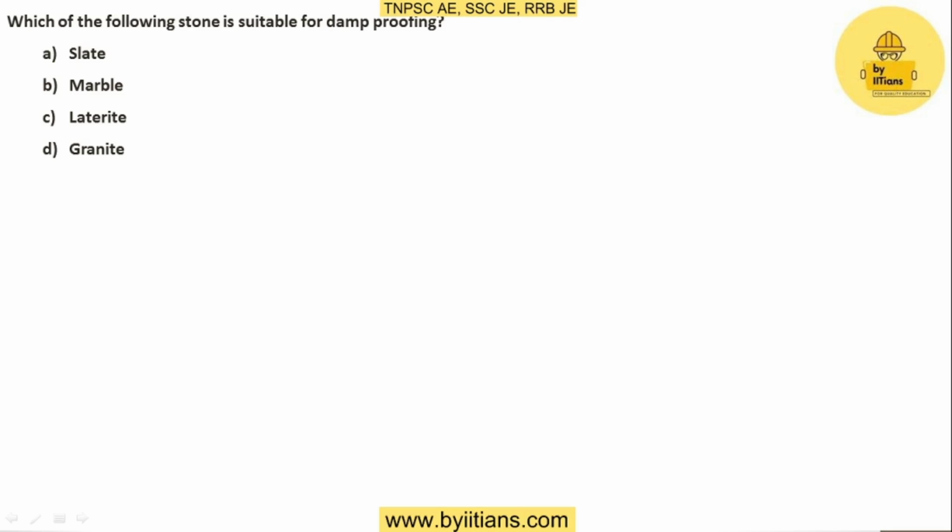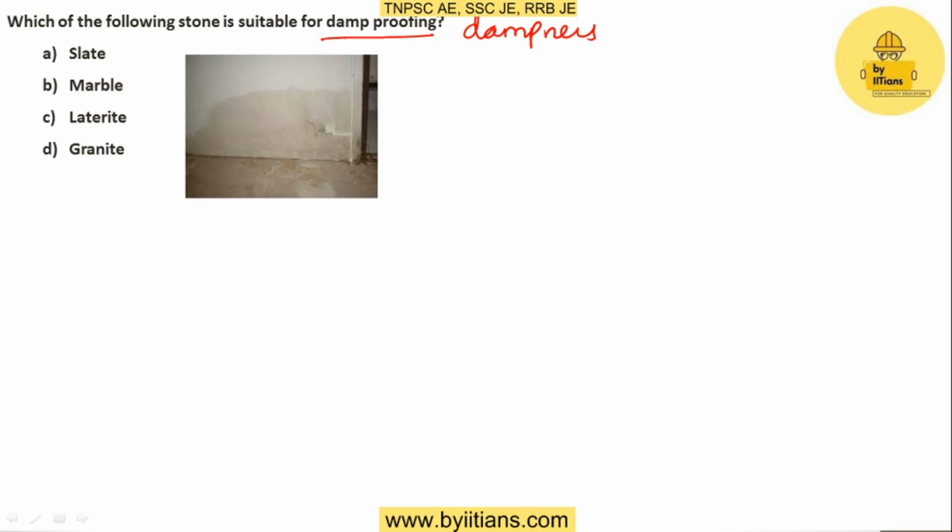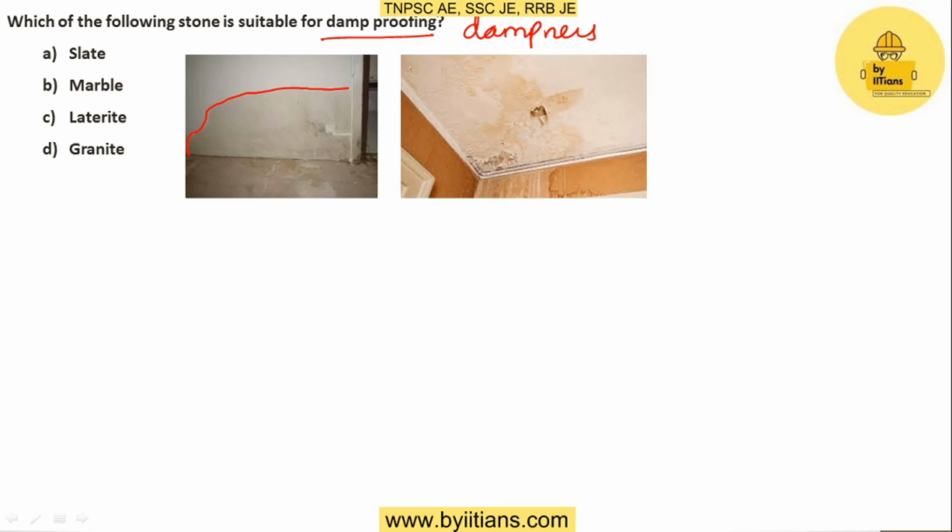Which of the following stones is suitable for damp proofing? Slate, marble, laterite, garnet. Before discussing what damp proofing is, I would like to discuss the concept called dampness. Dampness is nothing but the intrusion of water into the walls, roof, etc. Here this is the wall, there is a change in color, you can easily observe. In this picture also it is a roof, there is a change in color because of the water intrusion in the roof as well as the wall through the voids. This effect is called dampness.